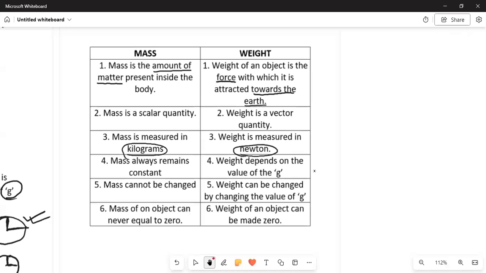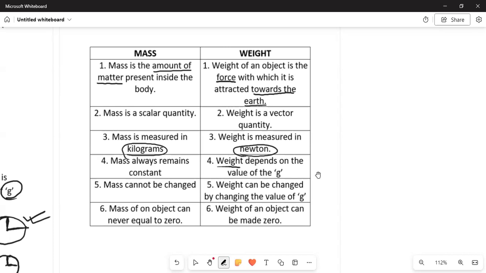In this case, it will be the surface of the earth, right? So if we change the value of g, like if we move above the surface of the earth or inside the surface of the earth, the weight of the object will start changing, but mass will always remain the same. Whether we move the object above the surface of the earth or inside the surface of the earth, it will always remain the same. Then mass cannot be changed.